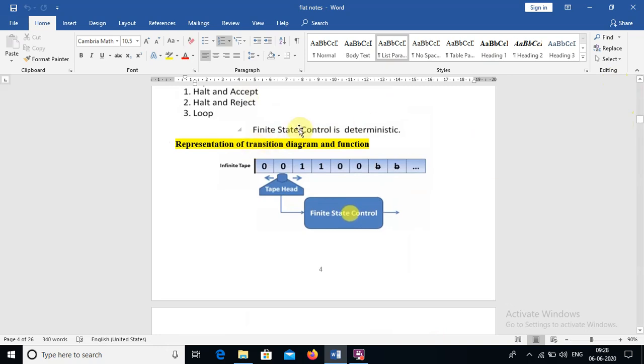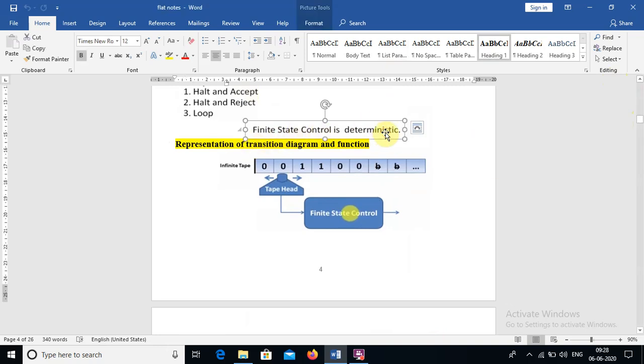So in general, finite state control is deterministic. From finite automata, you know the deterministic finite automata and non-deterministic finite automata. What is the difference actually? In the deterministic automata, from one state for one input, we have only one state transition, only one chance to go for the next transition, and that is called deterministic. But when it comes to non-deterministic, there is more than one chance to move, right? So here the finite state control is deterministic.